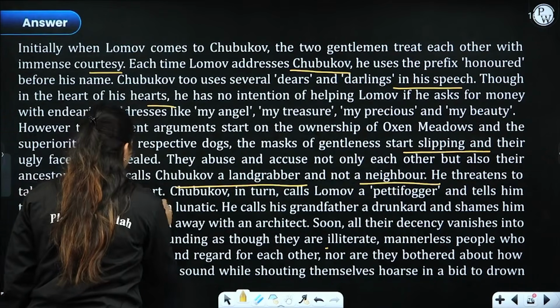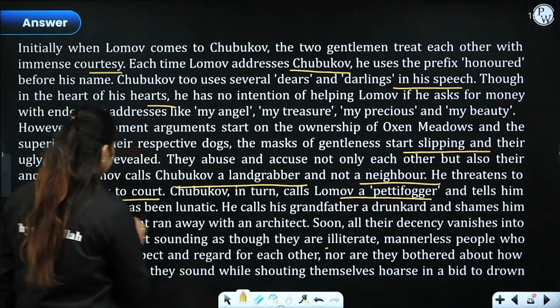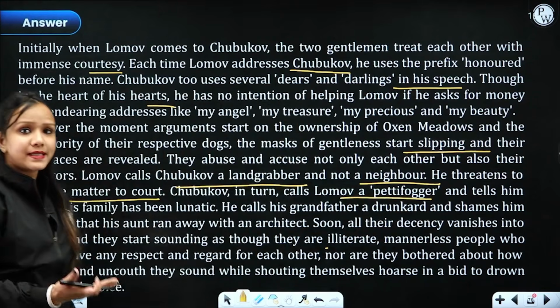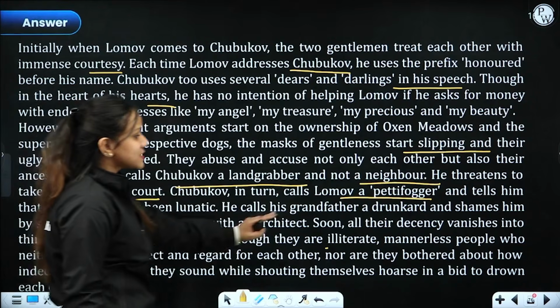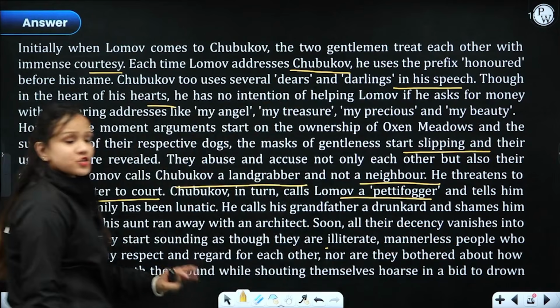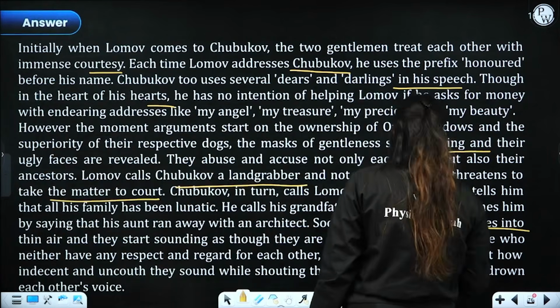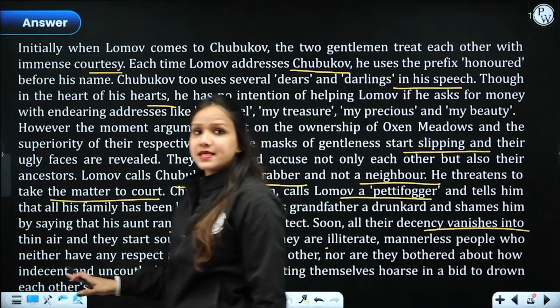At the same time, on the other hand, Chubukov in turn called Lomov a pettifogger and tells him that his mother ran away with some architect and that his whole family was lunatic, was mad. He calls his grandfather a drunkard, right, and shames him by saying one thing or the other. Soon, all their decency vanished and they behaved like mannerless people, as if they have no decency in their behavior.